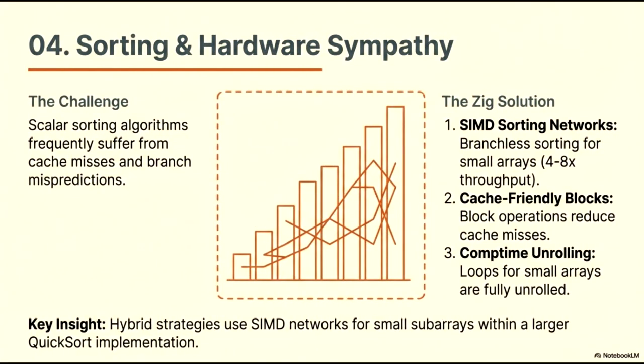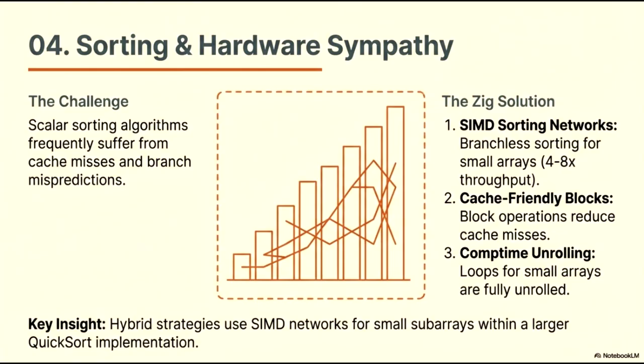In Section 4, we examine sorting and hardware sympathy. The central challenge with traditional scalar sorting algorithms is that they frequently suffer from performance bottlenecks caused by cache misses and branch mispredictions. Zig addresses these issues with a three-pronged solution.